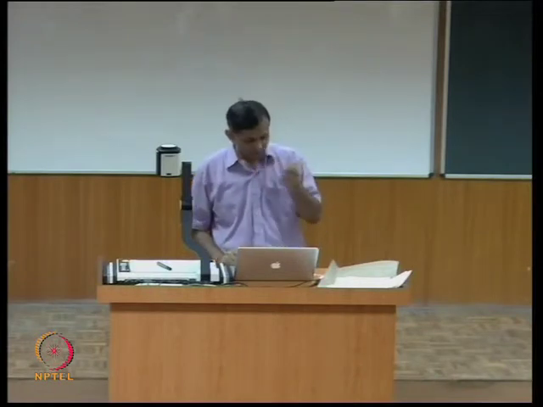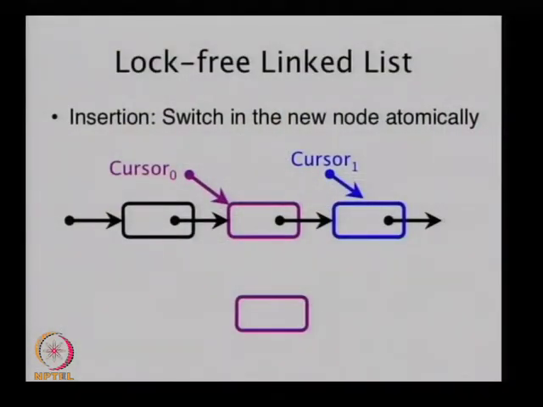Okay. So let's talk about insertion. I give you a pointer, a cursor, into the linked list and say insert after this. That's the typical way in which you would insert. So one way is you create a new node. This new node has its own reference, some n. You fill this new node with the value you want to add into the linked list. You make its next pointer point to cursor 0's next. Cursor 0 is where we are inserting after. You make its next pointer be cursor 0.next. Right. So far, the original list is as it was.